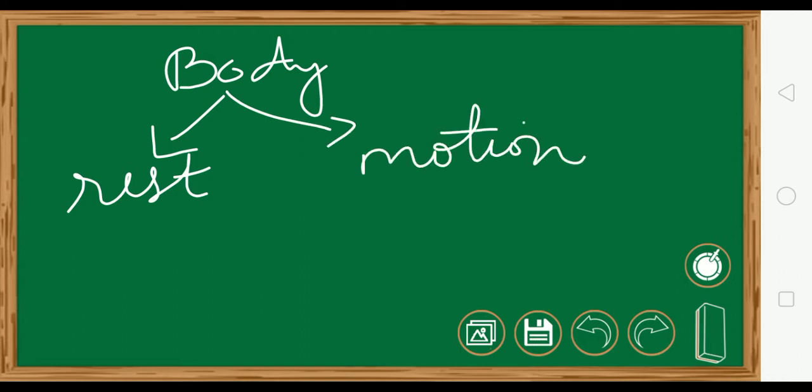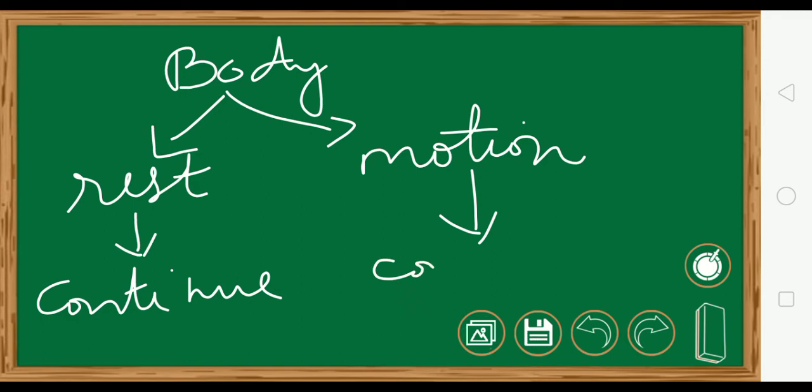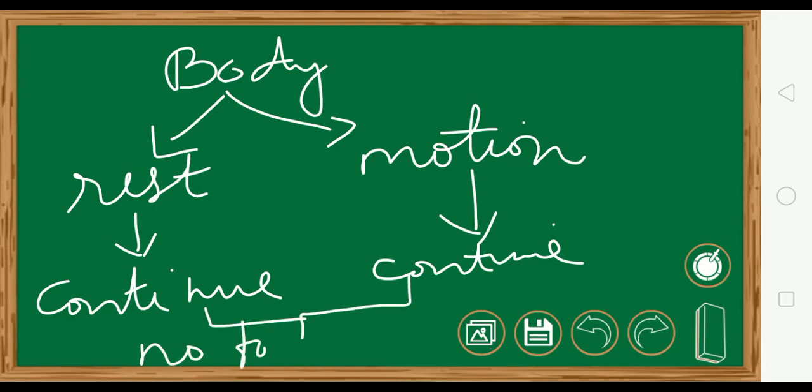If it is at rest, it will continue being at rest. If it is in motion, it will continue being in motion. Till when? Till no force acts on it.